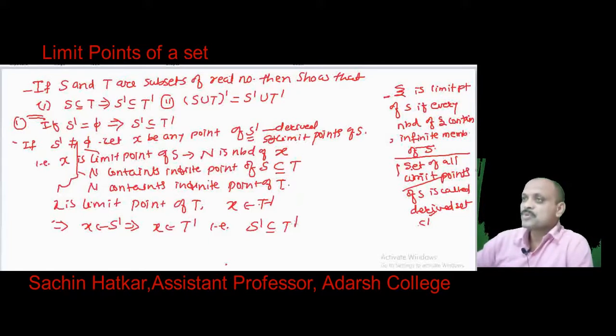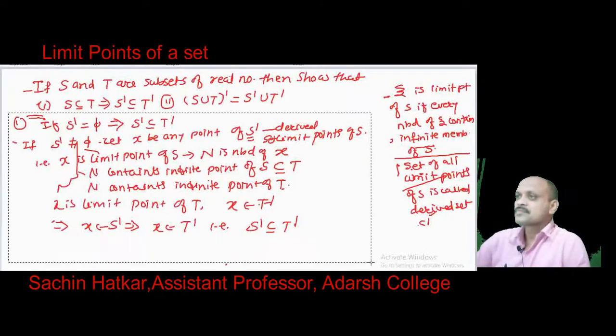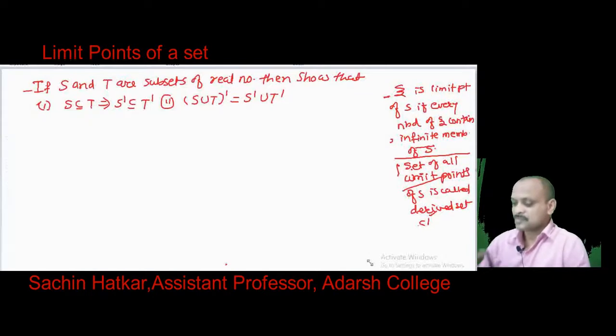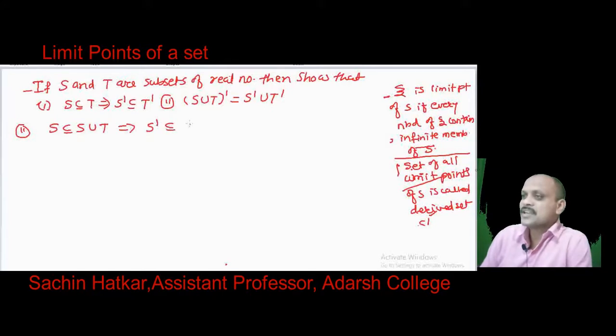Now we prove the second part of this problem. Since S is a subset of S union T, this implies S dash is a subset of (S union T) dash.